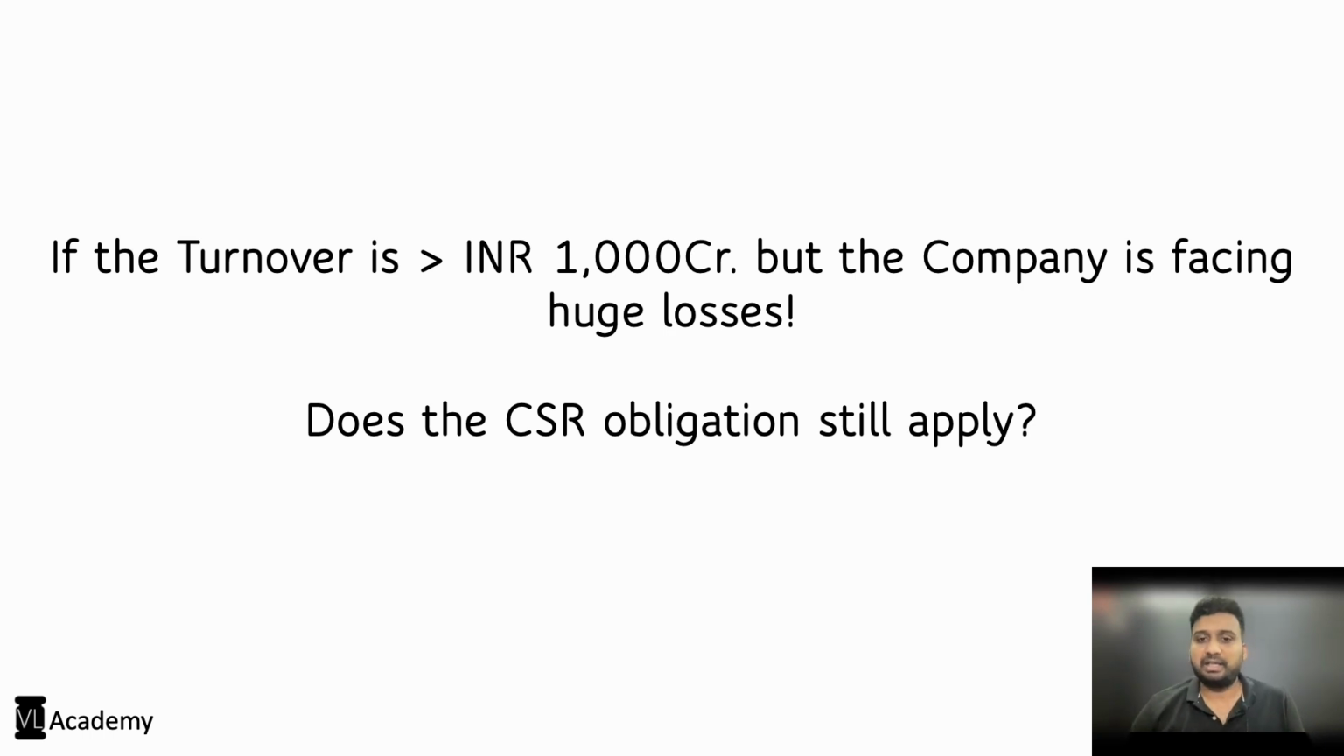As we understand the applicability norms, it is now important to ask ourselves a basic question. This is basically a hypothetical situation where, let's say, the turnover of the company is high, that is more than 1000 crores, which means it meets one of the applicability criteria. However, the company is facing huge losses. Okay, so business-wise the company is not doing well. Now, even in such a situation, does the obligation to spend a minimum amount as CSR expenditure still apply on such company just because it meets the applicability criteria? Let's get to know this answer in our subsequent slides.